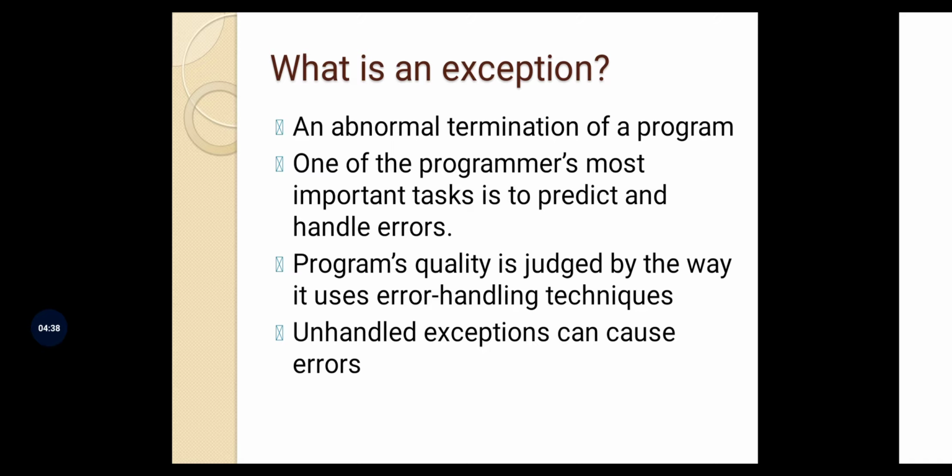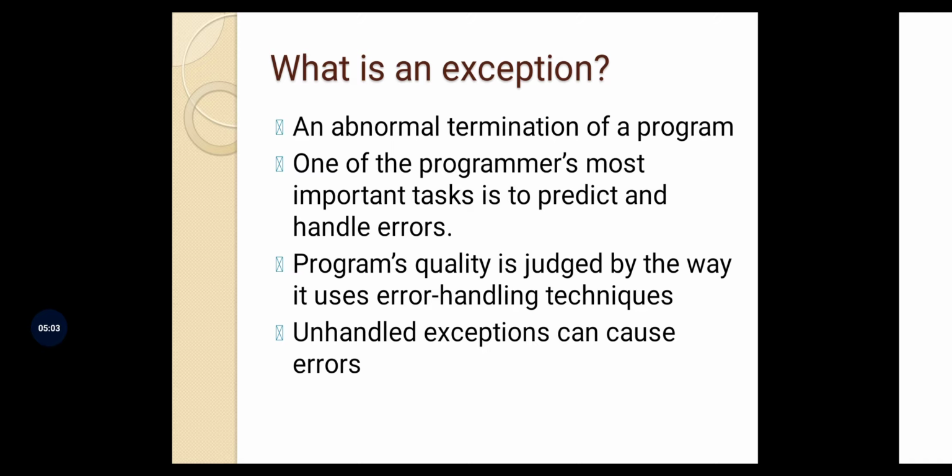So error happens in runtime. So when the program is running, when it encounters an error, the program shuts down or crashes. Now, can we handle the errors at that point of time? No, we can't. But can we handle an exception? Yes, we can.